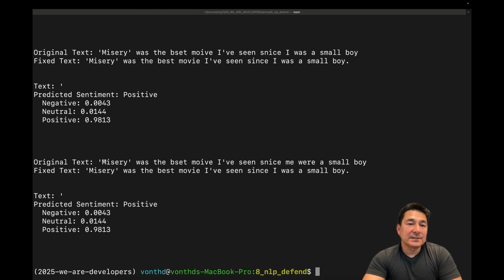So you can see here, the original text in the last case was originally predicted to be a negative sentiment. We ran it through our spell check and our grammar check, which fixed the sentence into the intended sentence, thus yielding a positive sentiment with a confidence score of 98%. I hope you enjoyed that demo.